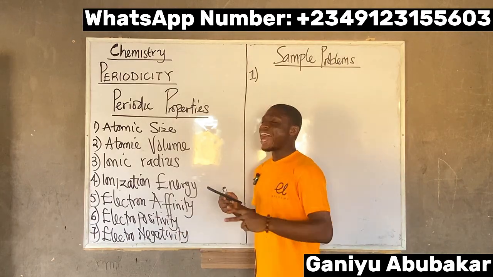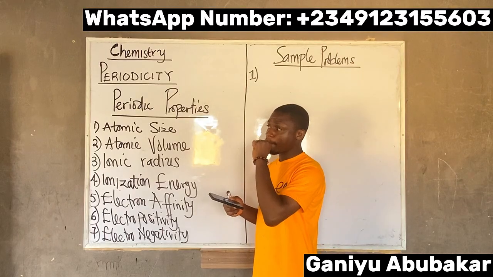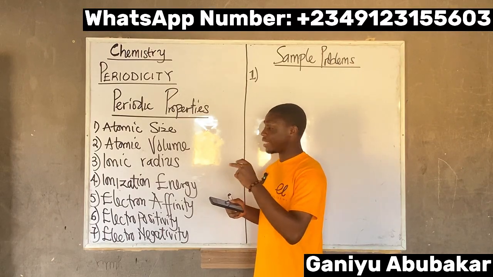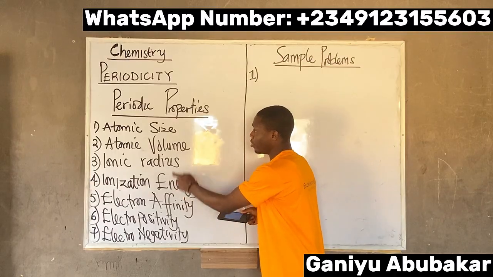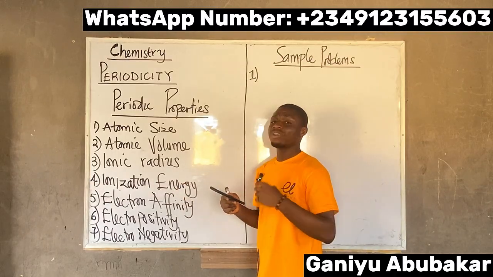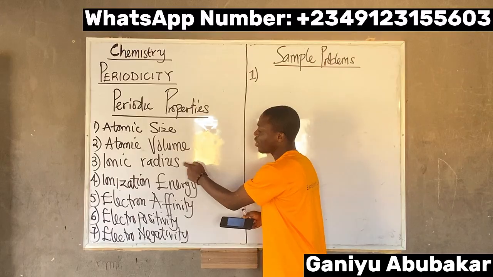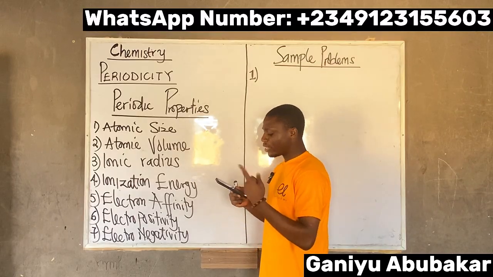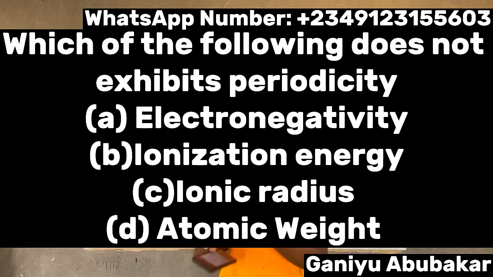Ionization energy also exhibits periodicity. Ionic radius is here, also exhibits periodicity. The last one was atomic weight. Atomic weight is not here, so it does not exhibit. The question says which of the following does not, so my answer is option D.